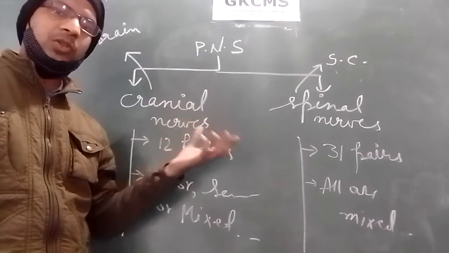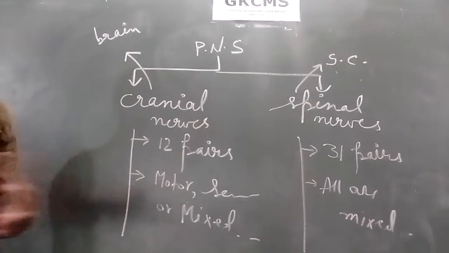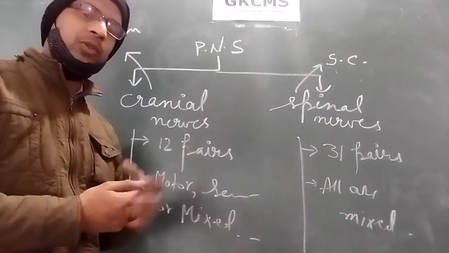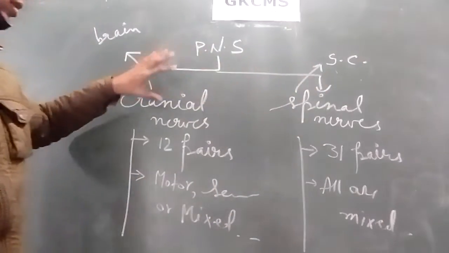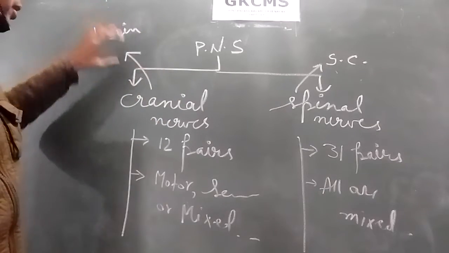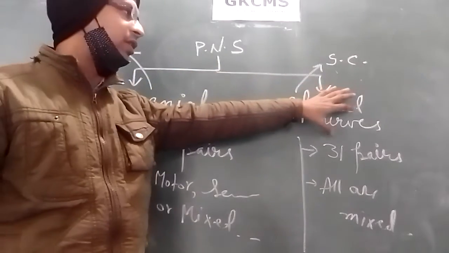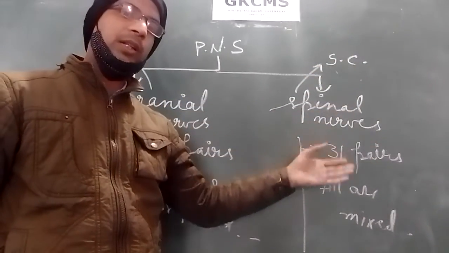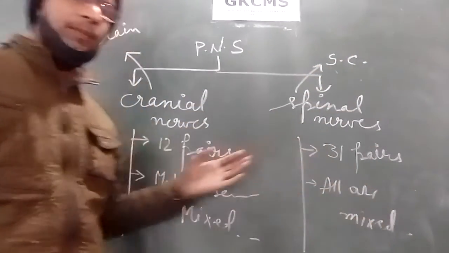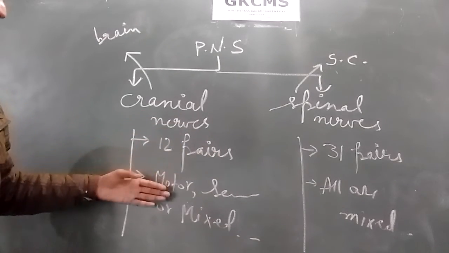The peripheral nervous system consists of all the nerves in the body together constituting the system. Two sets of nerves are there, one arising from the brain, that is called cranial nerves, and one arising from the spinal cord, that is called spinal nerves. These are 31 pairs in number, all are mixed in nature, or they are 12 pairs in number.